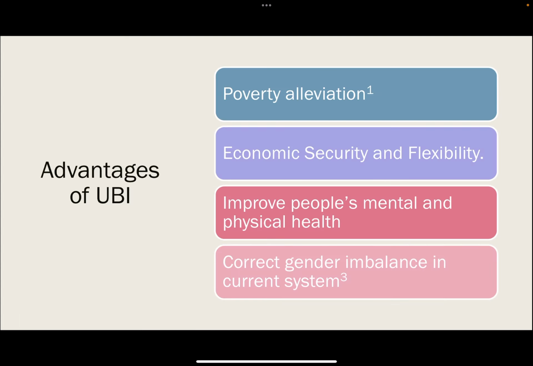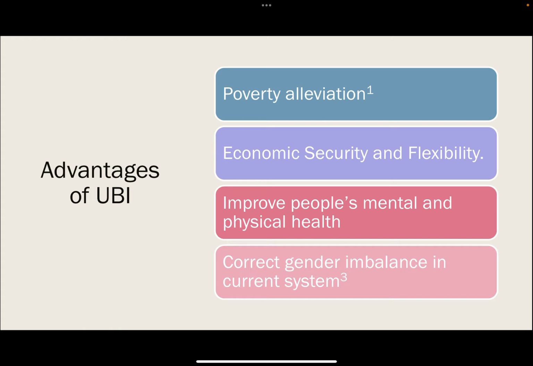As for the advantages of using UBI, firstly, UBI could directly reduce poverty levels by providing everyone with a minimum income level, ensuring basic needs are met. Secondly, the introduction of UBI increases economic security and flexibility, because UBI offers a safety net that could encourage entrepreneurship and allow individuals to pursue education or training without the immediate pressure of earning an income.